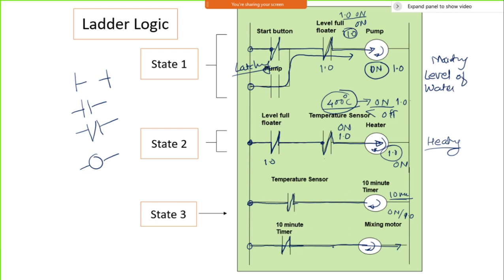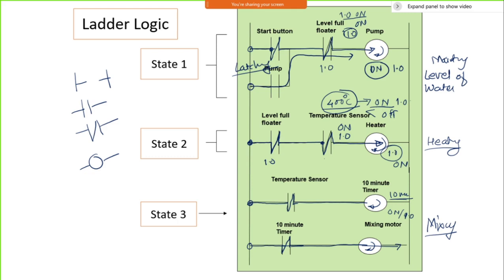So this way you can look at the third operation, that mixing is over. This is the way you can define your ladder logic and do it. Whenever you are putting together any ladder logic, you need to think what kind of input I need, what kind of output I am going to put, what I want, and how it is connected.